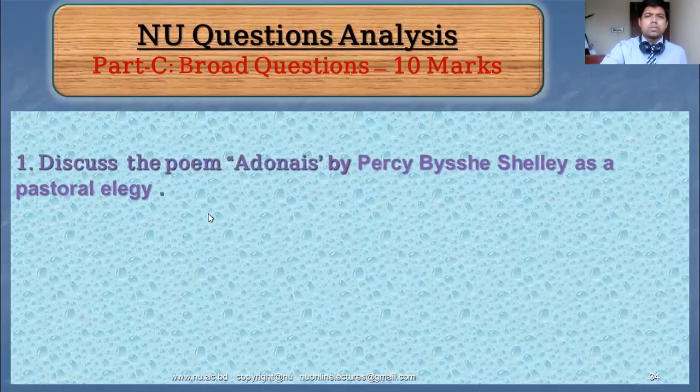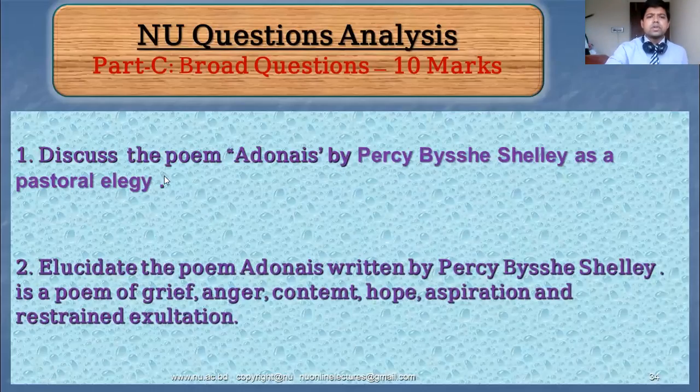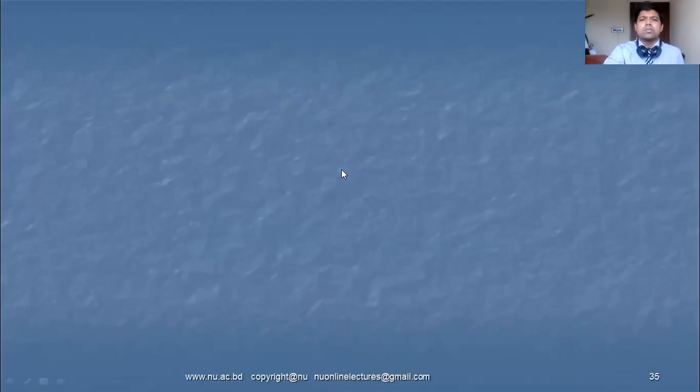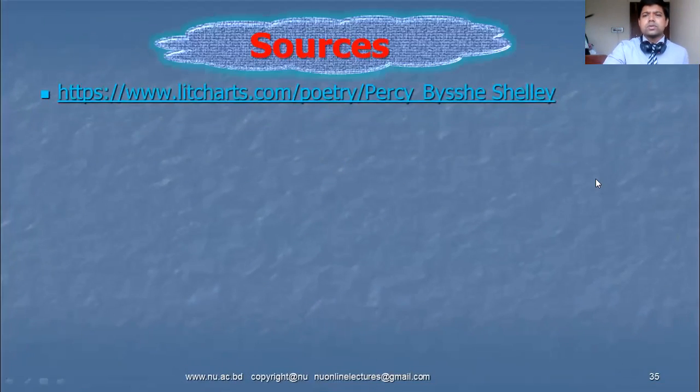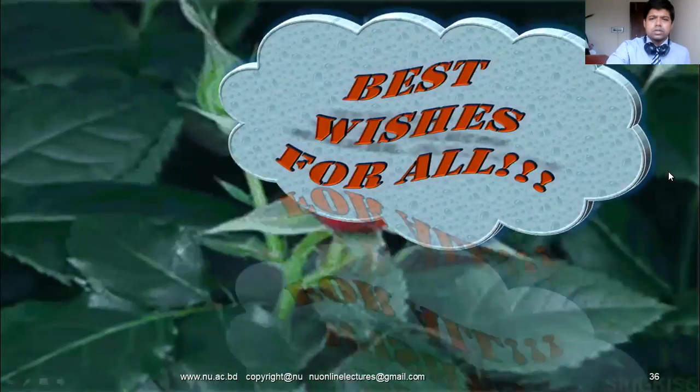And now this is the broad question, you know. A broad question carries 10 marks. This is very important: Discuss Adonais by Percy Shelley as a pastoral elegy. I have already discussed pastoral elegy. You should write the answer with references or indications from the theme, and then it will be highly appreciated for your marks. And this is the most important broad question for you. So this is the source. I think you can use the source from here for other study as well as for your job application.